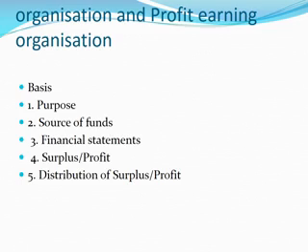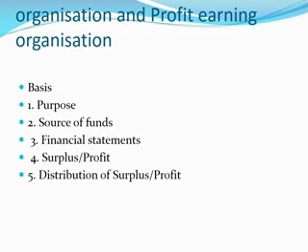This is the thing. And the last difference is called the distribution of surplus or profit. In all profit-making organizations, the profit is automatically distributed to the owner. If the individual sole proprietor would like to take the money, he can withdraw the money from the business. If partners would like to take the money, they can withdraw from the business. In a company, the profit is distributed to the shareholders in the form of dividend.